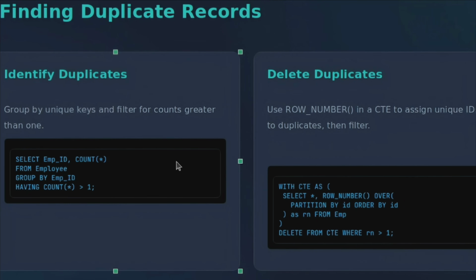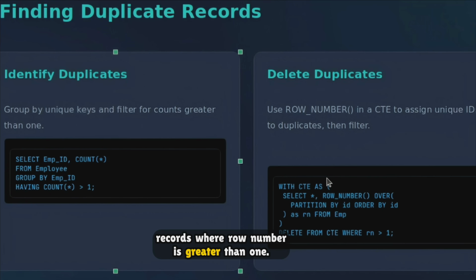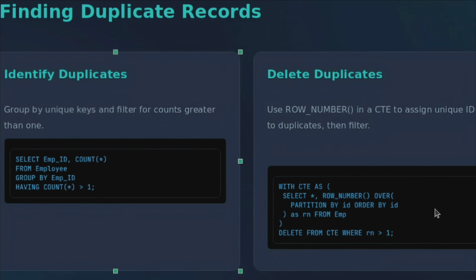Okay, so here we are using GROUP BY with COUNT and HAVING COUNT(*) greater than 1 to identify duplicate records, and we are using ROW_NUMBER with PARTITION BY inside a CTE, keeping row number equal to 1 and deleting records where row number is greater than 1. So that is a simple way of finding and deleting duplicates.